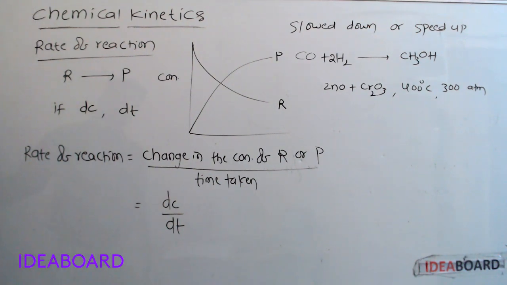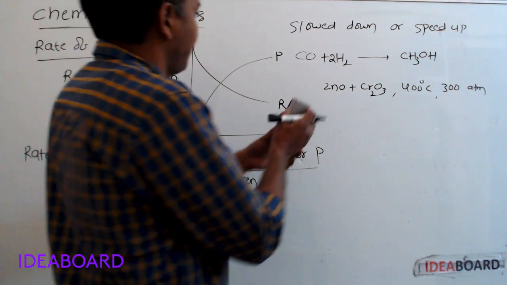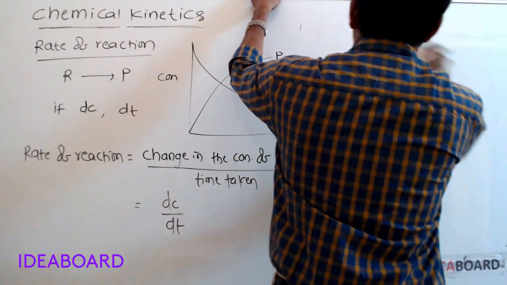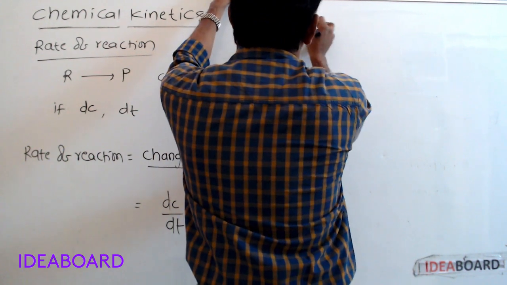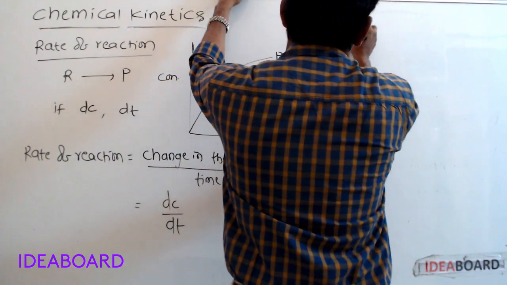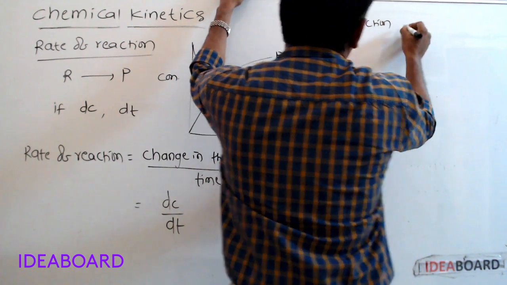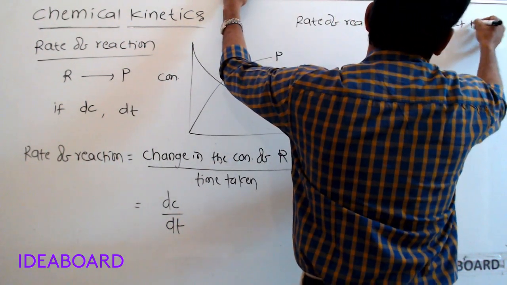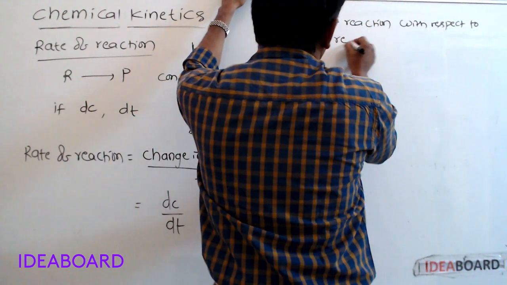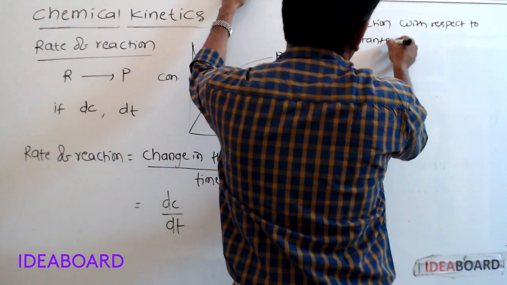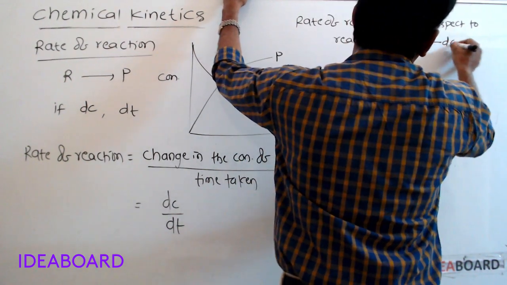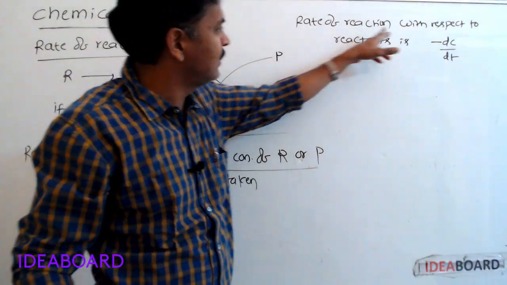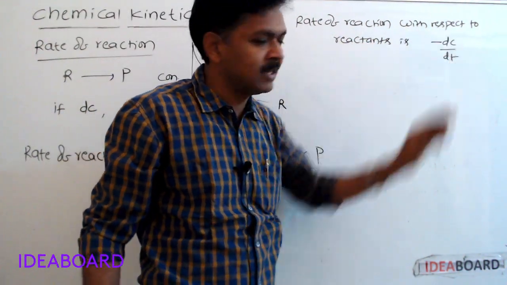Rate of reaction with respect to reactants is minus dC by dt.